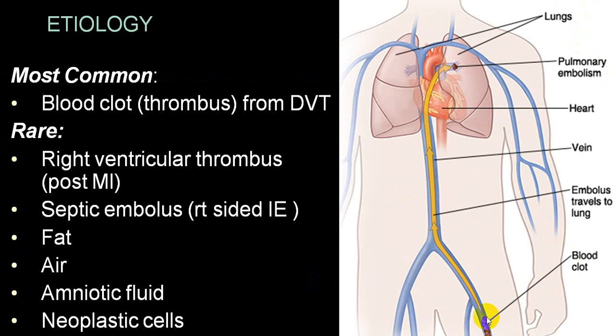It is usually above the knee. 90% of the clots are from that because this vein is big enough, or it may come from cardiac. And in cardiac, right ventricular infarct, septic embolization coming from the right side because of tricuspid stenosis, tricuspid regurgitation, or pulmonary stenosis. And also you can get an embolus because of fat, air, amniotic fluid, metastasis, etc., which can pass through the venous system into the pulmonary circulation. This will be very common.